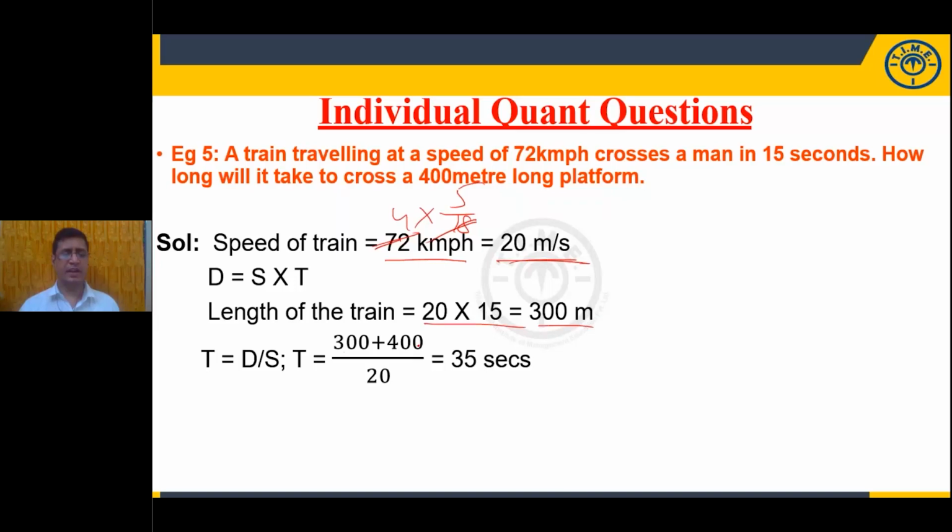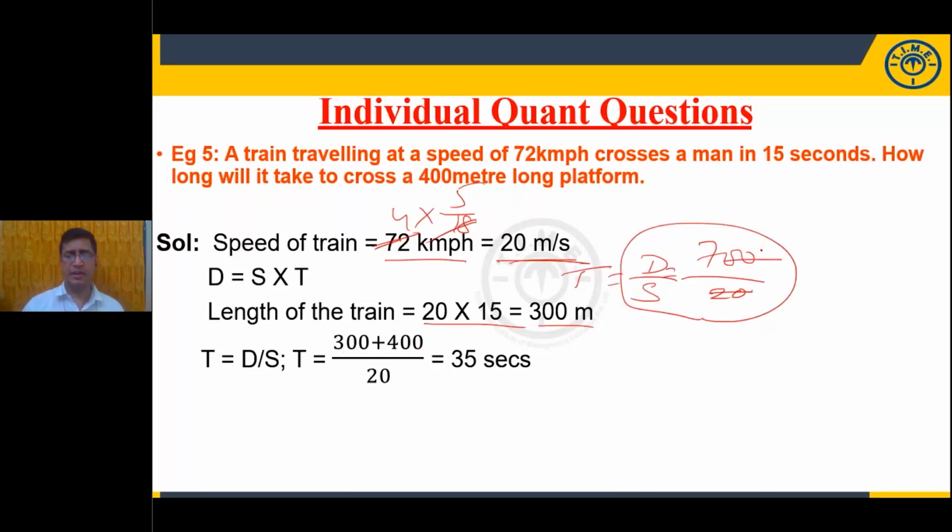So length of the train plus length of the platform, that is 700, and 20 meter per second means the distance by speed. It will give time value. That is, it goes how many times in 100? There's 5 times. 5 into 7 is equal to 35 seconds of time. Accepted. This is a conventional way.